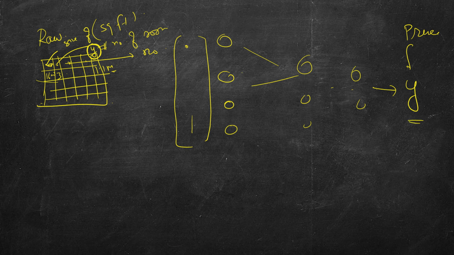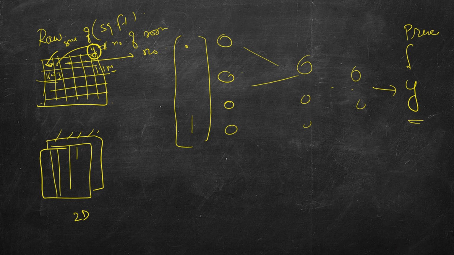It can also be an image, let's say a grayscale image for simplicity, which is just a 2D image. If it's colored, we will have to take multiple channels for red, green, and blue, but here we are taking just 2D, and each pixel denotes a value. And then we will have some number written here, let's say 5.